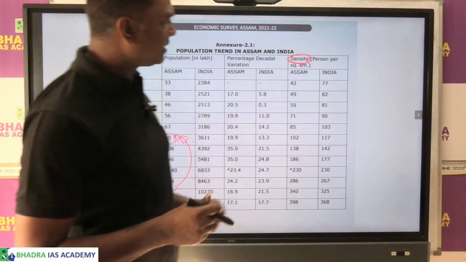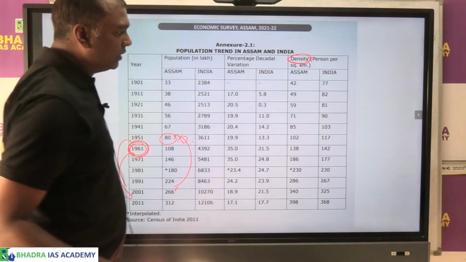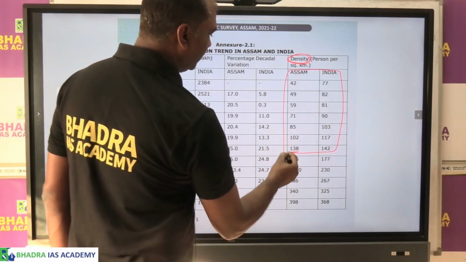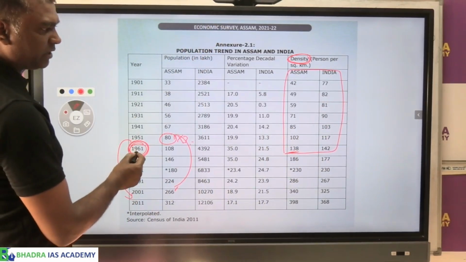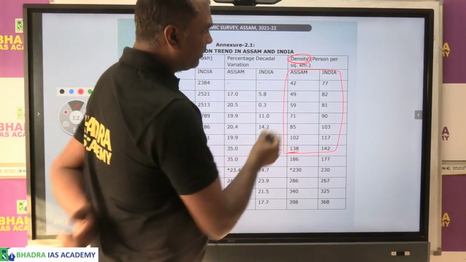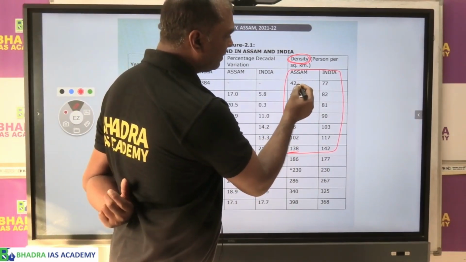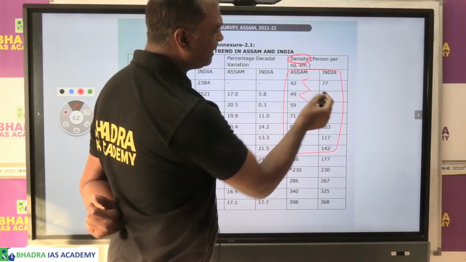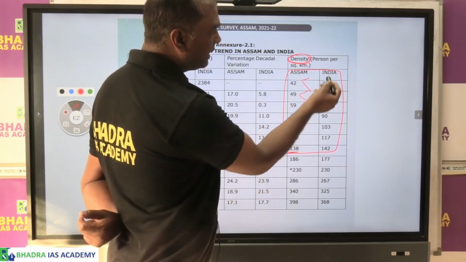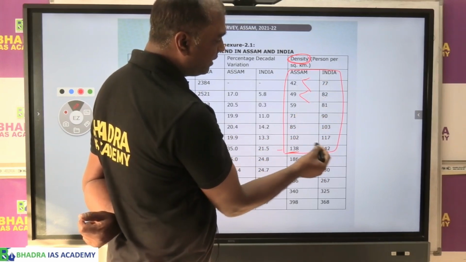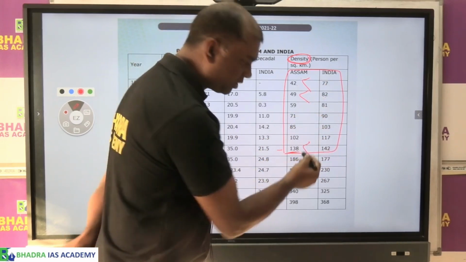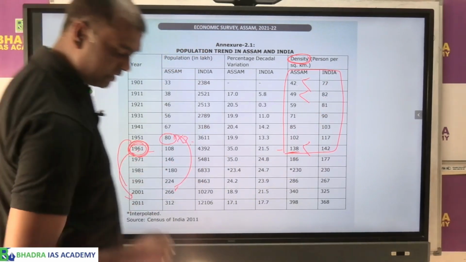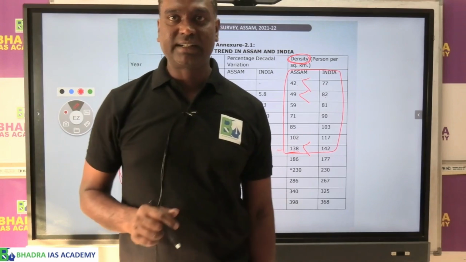So if you look at it here, very interesting thing, till here, that means till 1961 we are trying to say. If you see, Assam's density is only 42, India 77, Assam is 49, India 82. That means India's population density was greater than Assam's population density till 1961. But after that what happens?